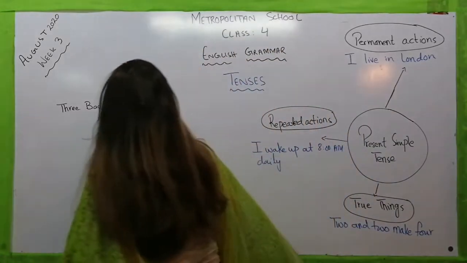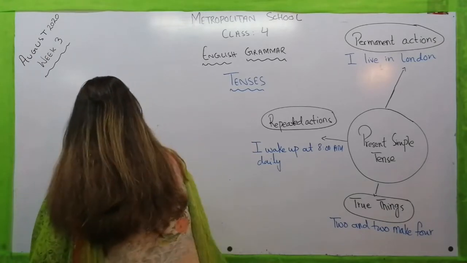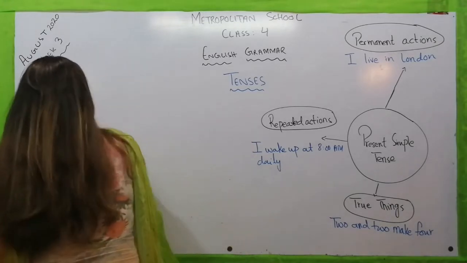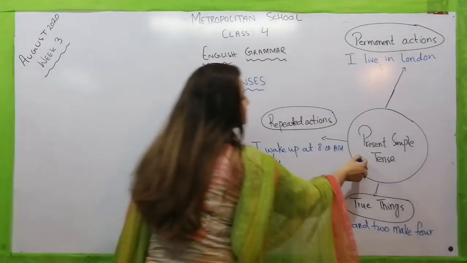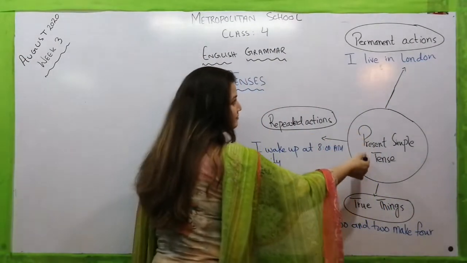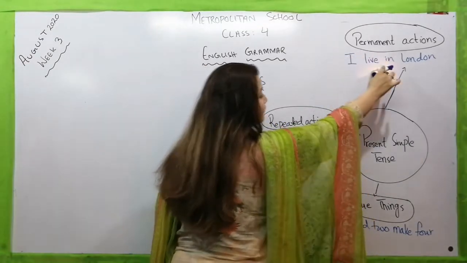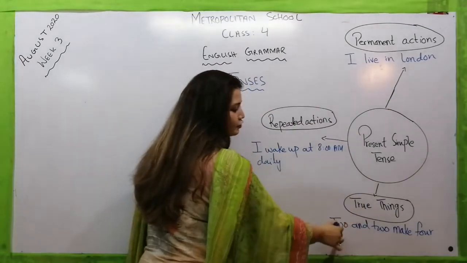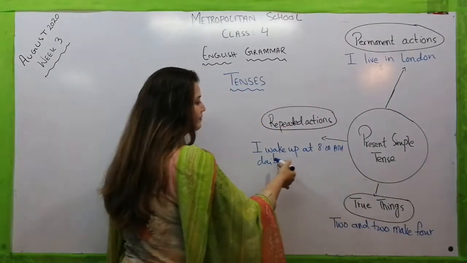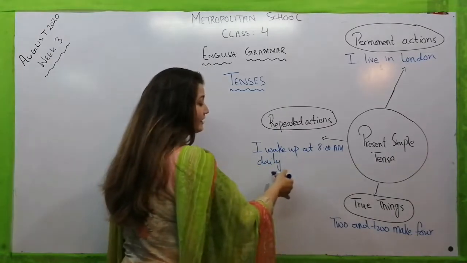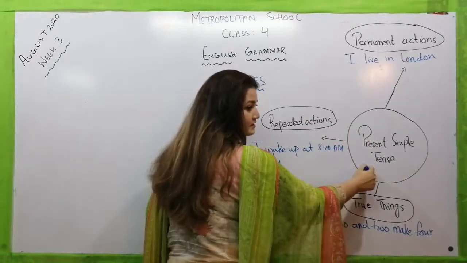As you can see on the board that I have made a chart here in which present simple tense is divided in some categories. Present simple tense, when do we use present simple tense? When we show the permanent actions like I live in London, the true things, 2 and 2 make 4, it cannot be changed, and some repeated actions. For example, I wake up at 8 a.m. daily. So these all categories are related to the present simple tense.